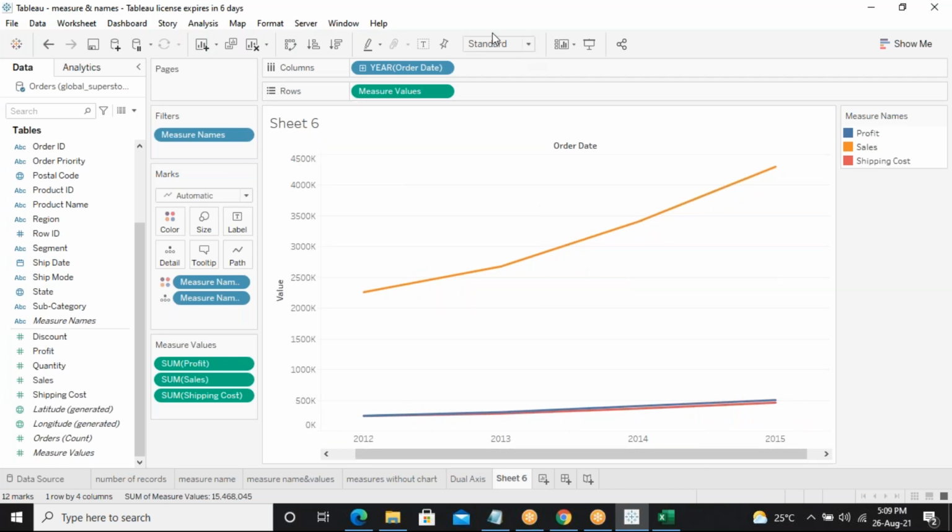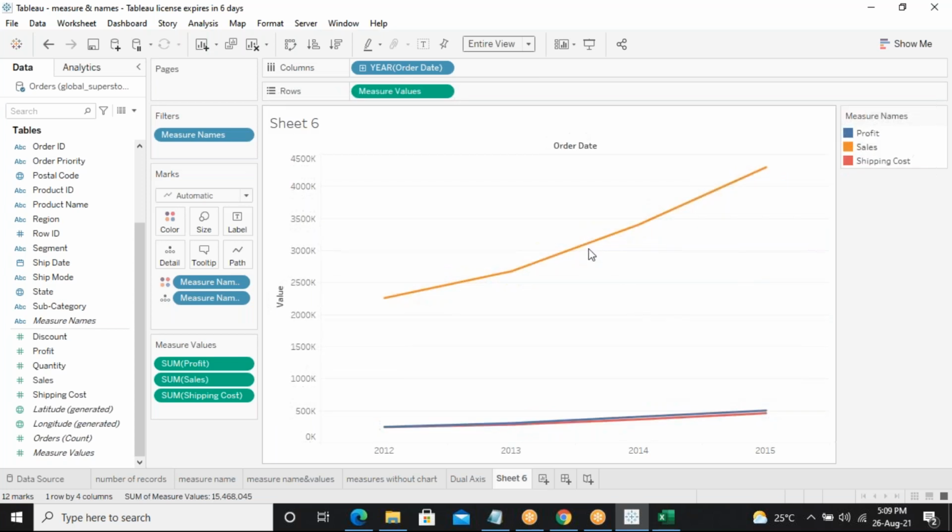You can increase it, or else what you can do, in this place where I have standard, just click on entire view. I can fit it like this. On the right side, profit is blue, and sales is this one, and shipping cost this one. Which is easy for me to identify, where all 3 are in one chart. And with the help of the legend, I can easily identify that. Okay, clear?